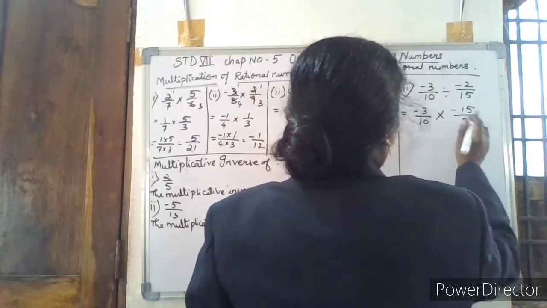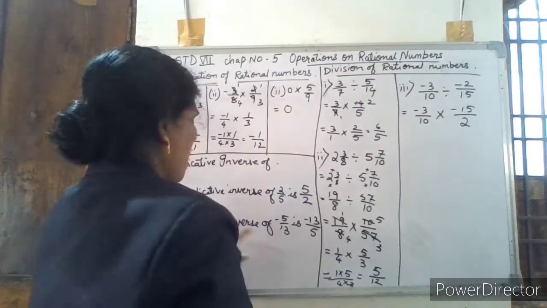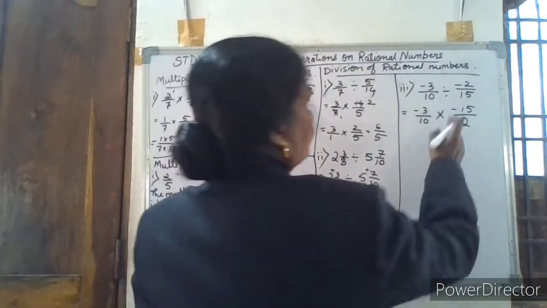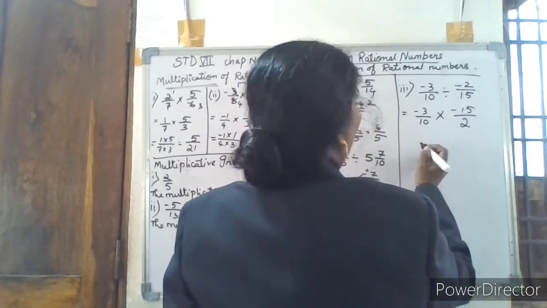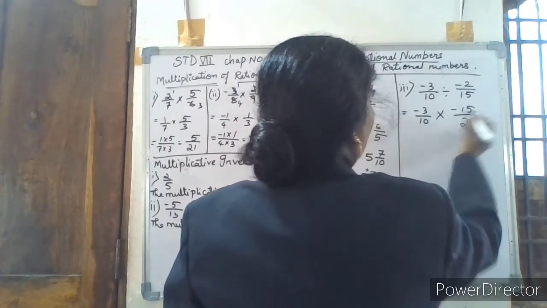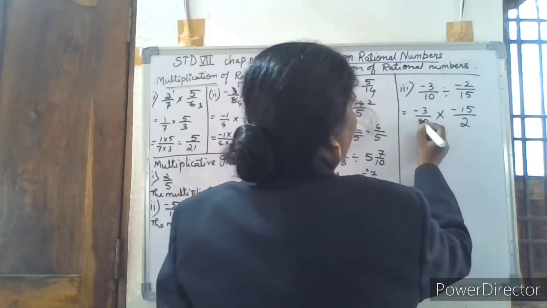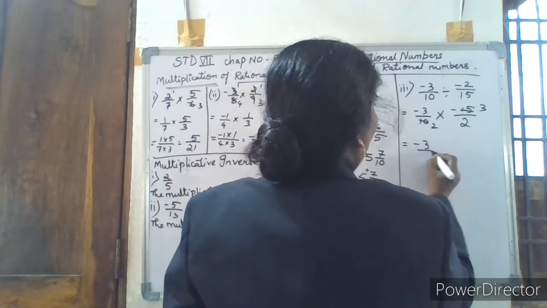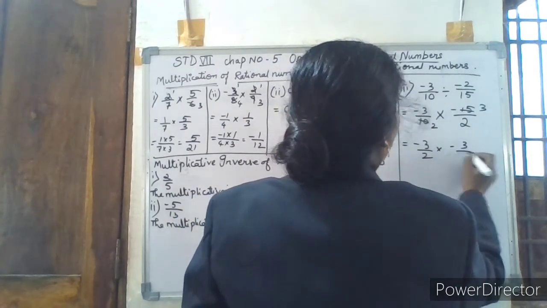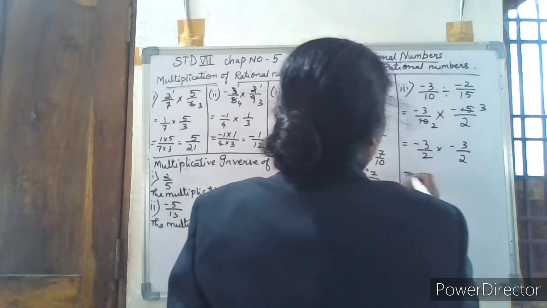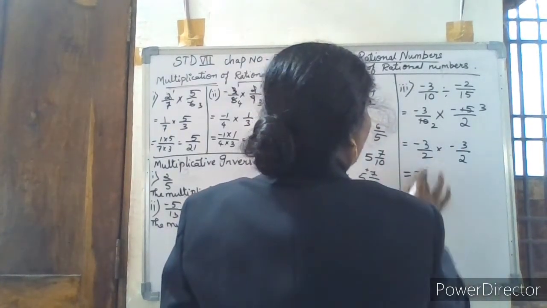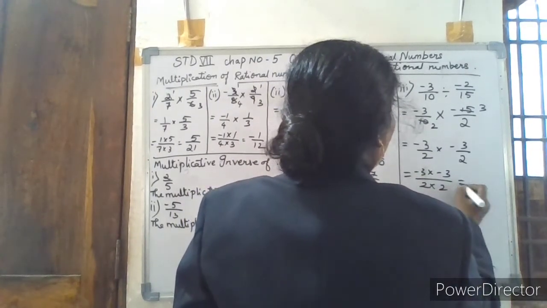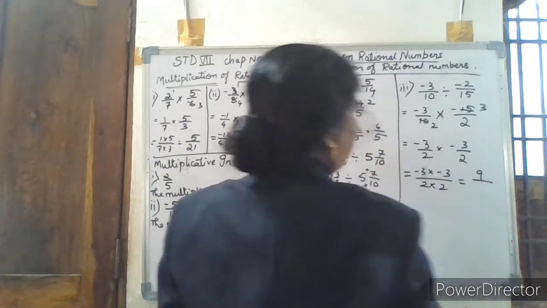Already I have told you in multiplicative inverse, minus 5 by 13 will be equal to minus 13 by 5. So also here it is minus 15 by 2. Now 10 and 15 can be cancelled by 5: 5 2s are 10, 5 3s are 15. So we are left with minus 3 upon 2 into minus 3 by 2. Minus into minus gets converted to plus: 9 upon 2 into 2, which is 4.